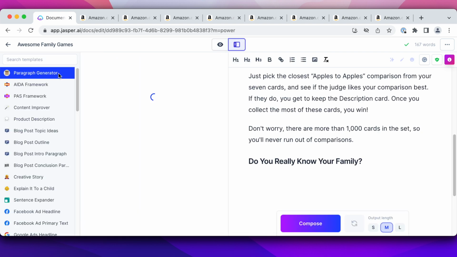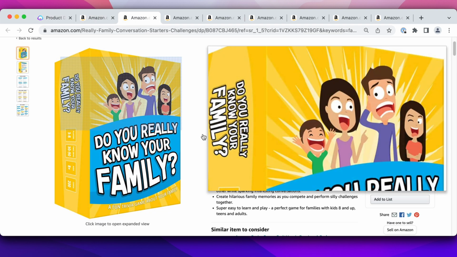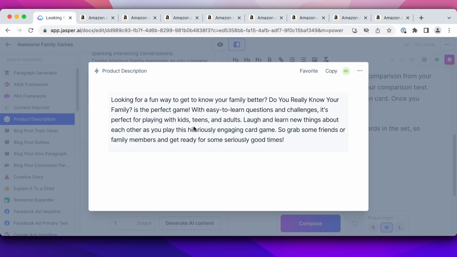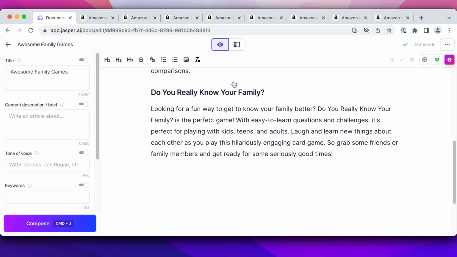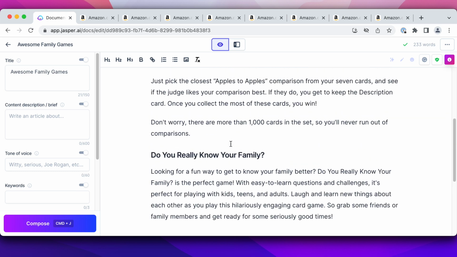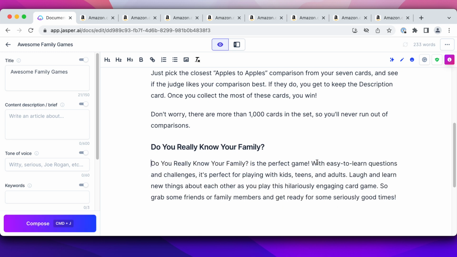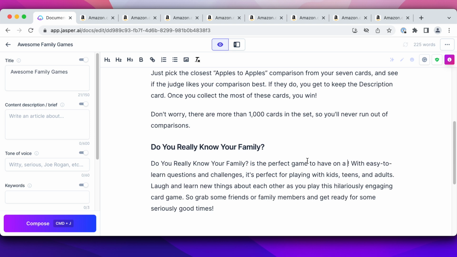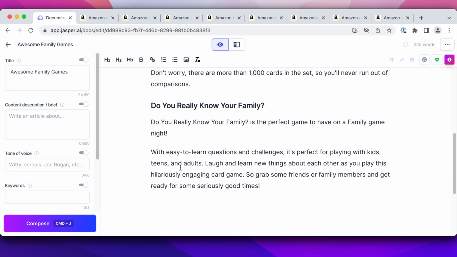Then I would go to Product Description and type that in or paste it, and then use what it gives me here. So it gives me this. Again, I will go look at it and make sure that it's different from what it gave me before. The looking for, you, and then the looking is too similar, so I would change this as well. I would just start with that. Do You Really Know Your Family is the perfect game to have on a family game night. So I would add my own 2 cents there. With easy to learn questions and challenges, perfect for playing with kids, teens, and adults. Instead of adults, I'll put other family members.